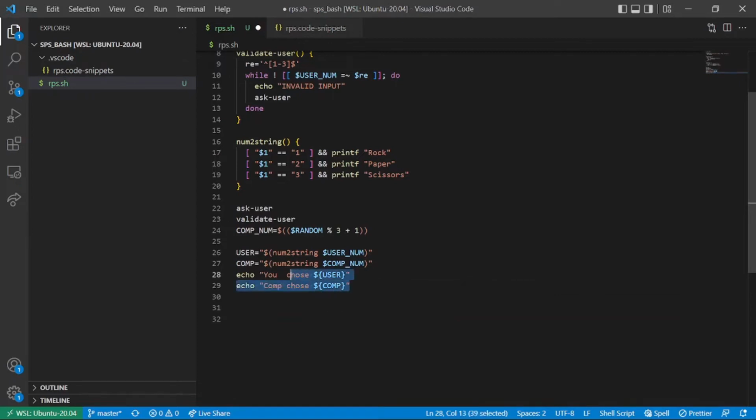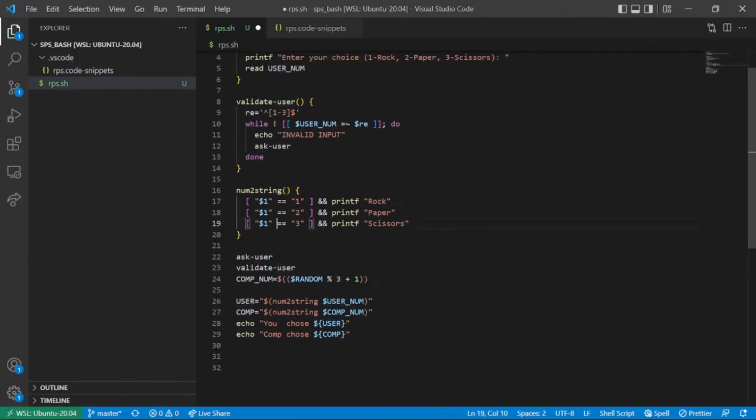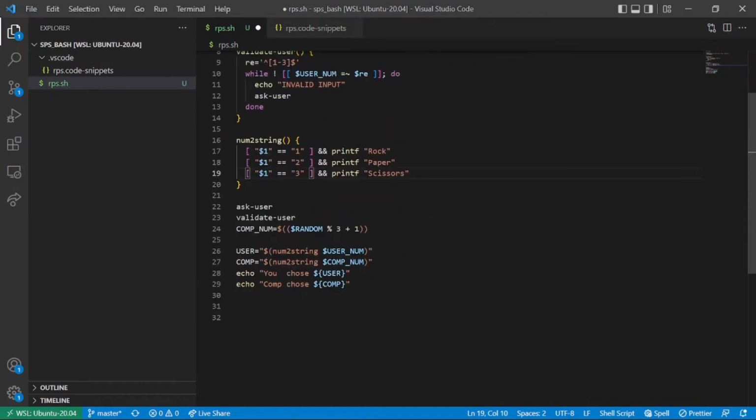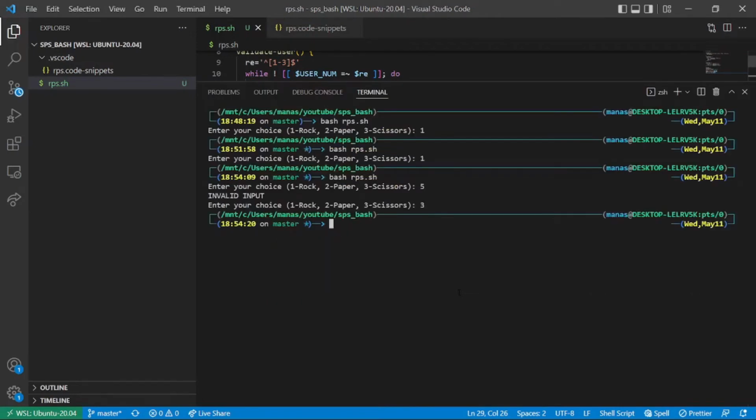Now this part of code converts usernum and comp num into user and comp, and after conversion, it will display that you chose user, where user will be either rock, paper or scissors, and computer chose comp. Let's test this much of the code.